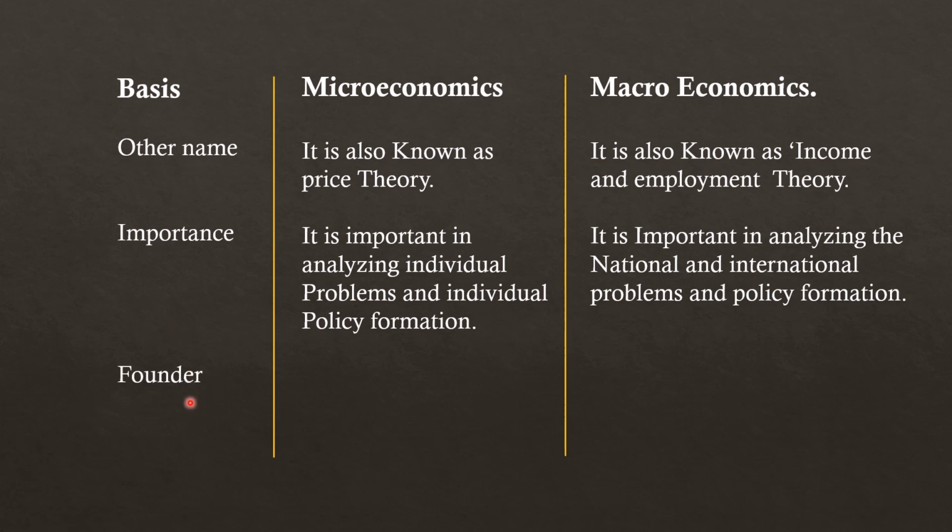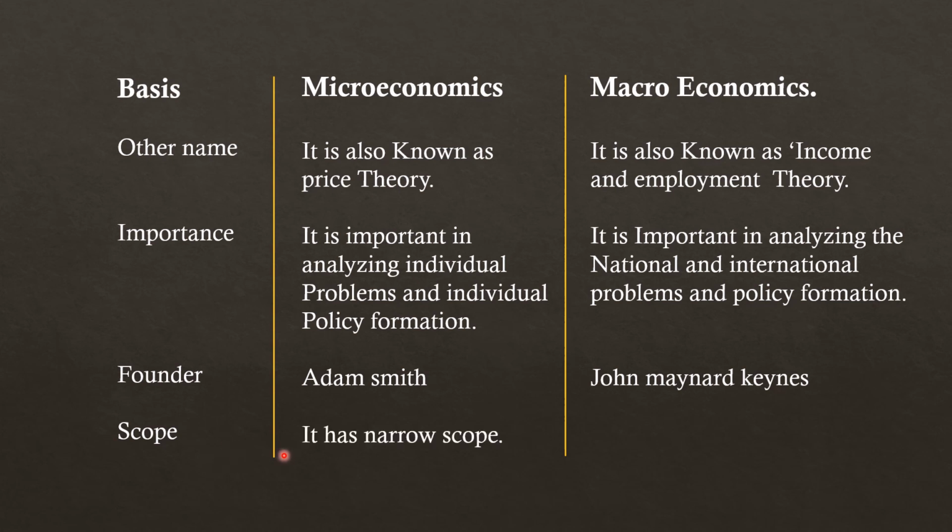Seventh point is founder. Founder means promoter. Founder of microeconomics is Adam Smith and founder of macroeconomics is John Maynard Keynes. Eighth point is scope. One has narrow scope, the other has wider scope. Microeconomics has a narrow scope because here we study individual markets, and macroeconomics has a wider scope because here we study national and international markets, etc.